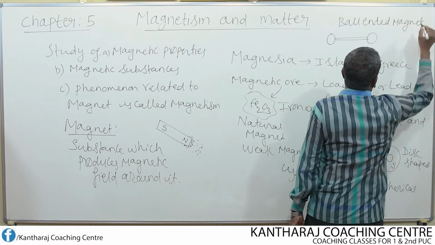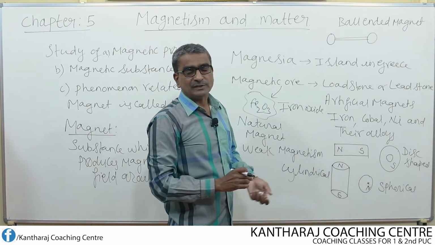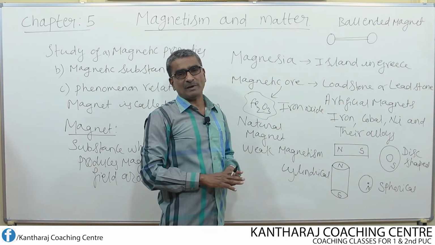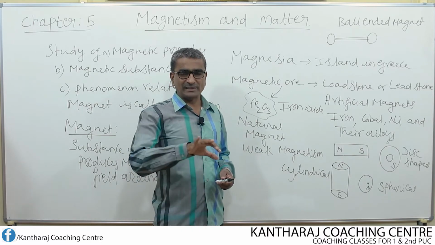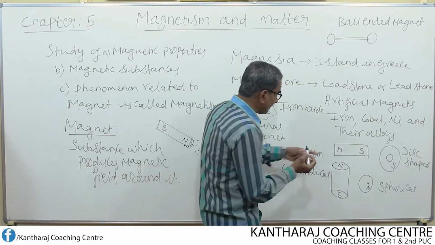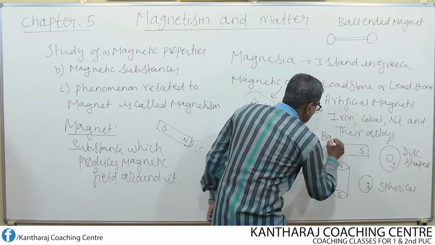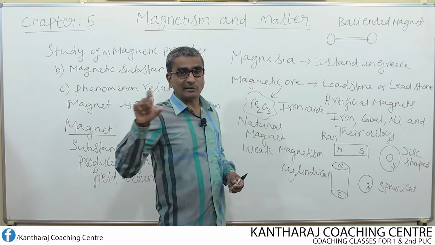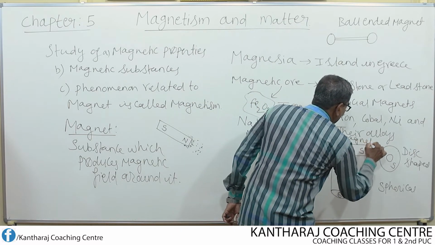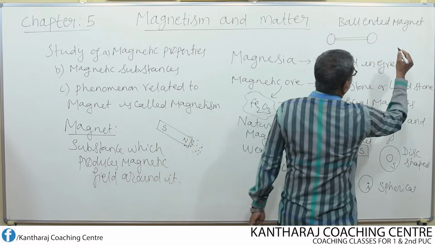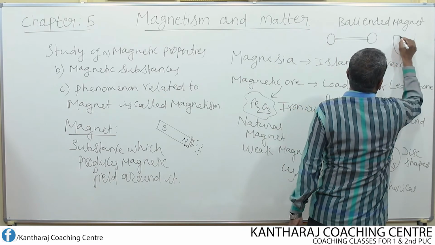As far as physics is concerned, the commonly used magnets in the laboratory and for basic experiments are nothing but the bar magnet, which is rectangular in shape, as well as the horseshoe shaped magnet.